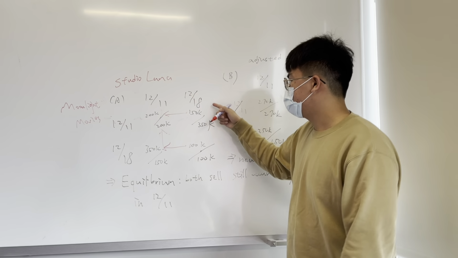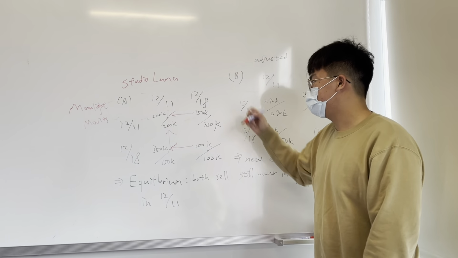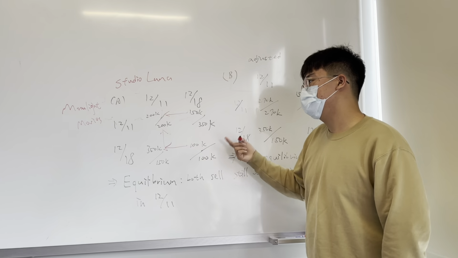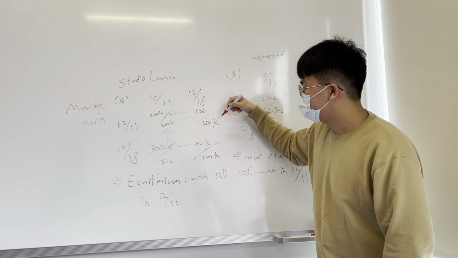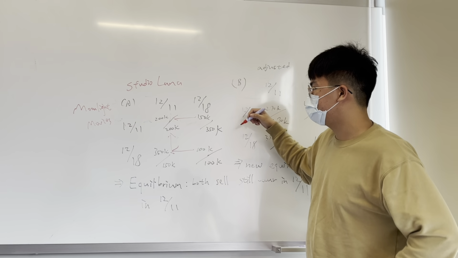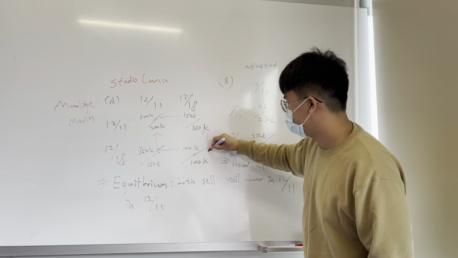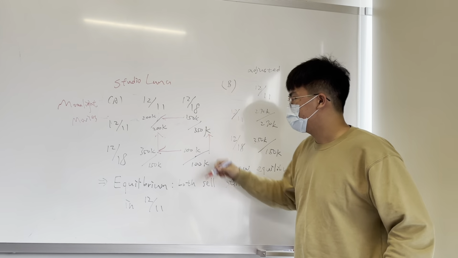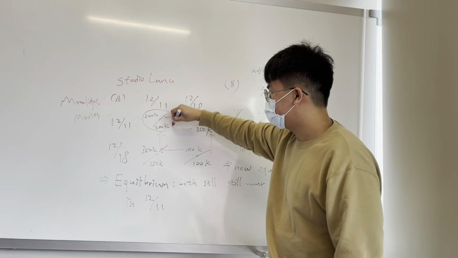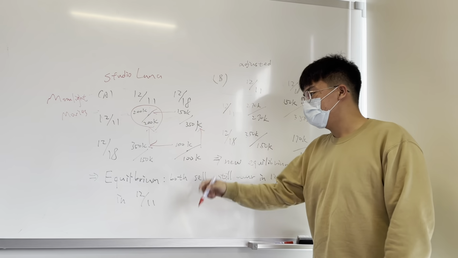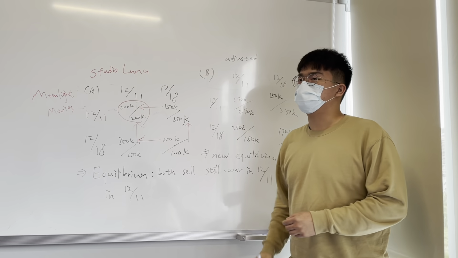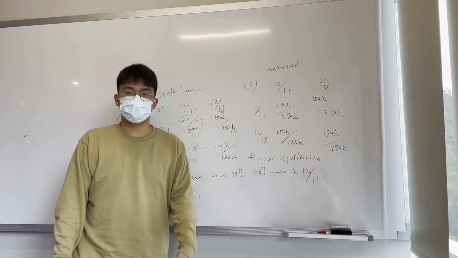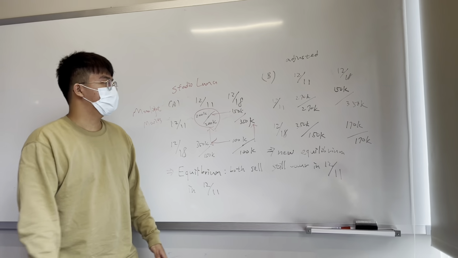If Studio Luna chooses December 18, Moonlight Movies chooses December 11. So we can get the Nash equilibrium at December 11. And now we have new information in part B.